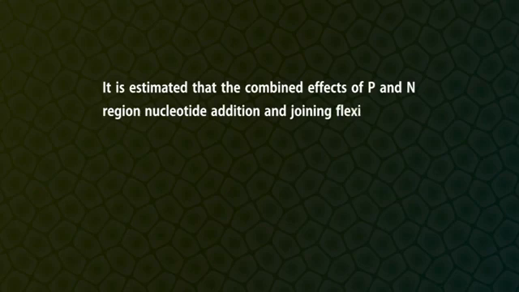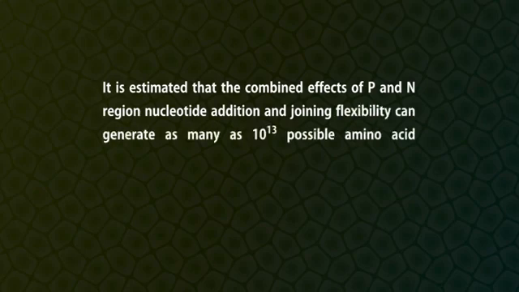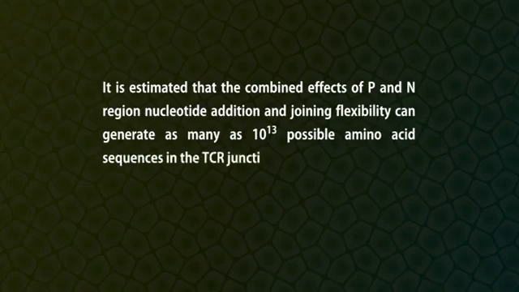It is estimated that the combined effects of P and N-region nucleotide addition and joining flexibility can generate as many as 10¹³ possible amino acid sequences in the TCR junctional regions alone.